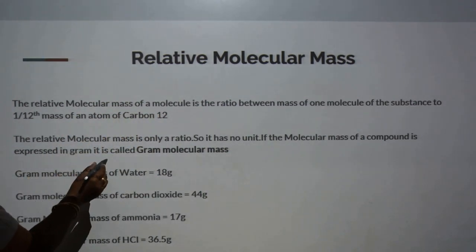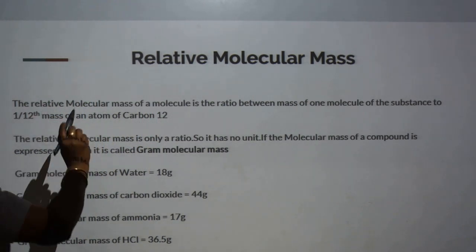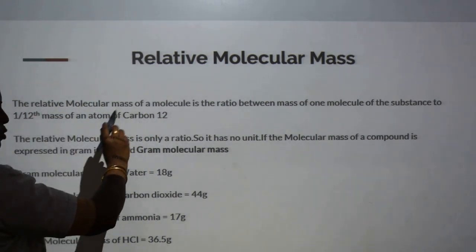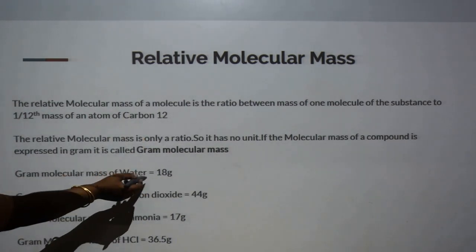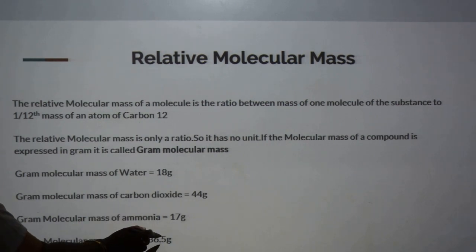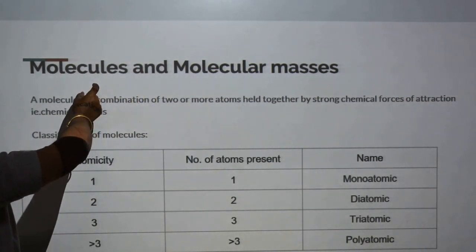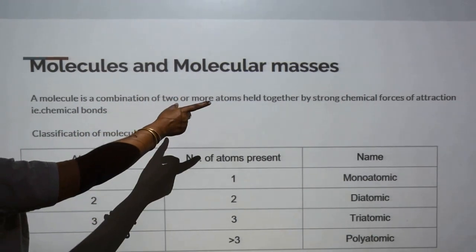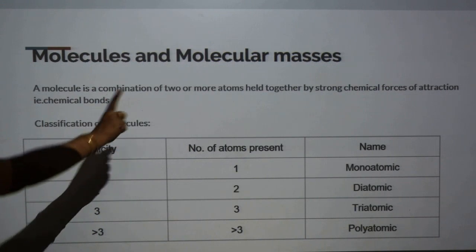Relative molecular mass means the mass of a molecule is found out. This is also based on the carbon scale. Here we see the mass of water 18 gram, carbon dioxide 44, ammonia 17 and hydrochloric acid 36.5. Atoms combine together to form molecules. Molecular mass we can find out, which we already learned.